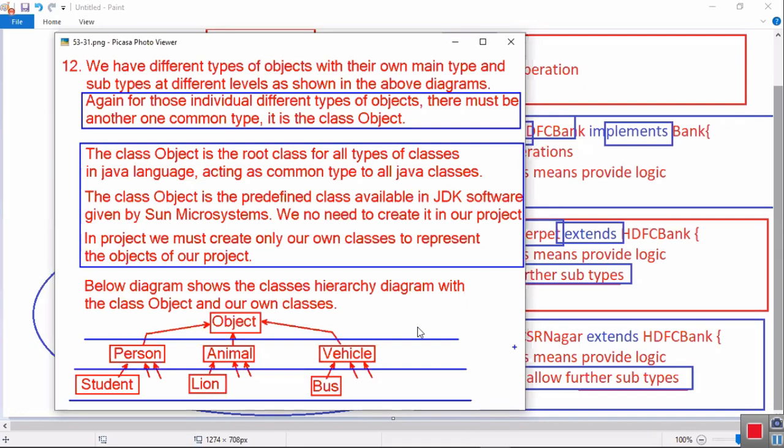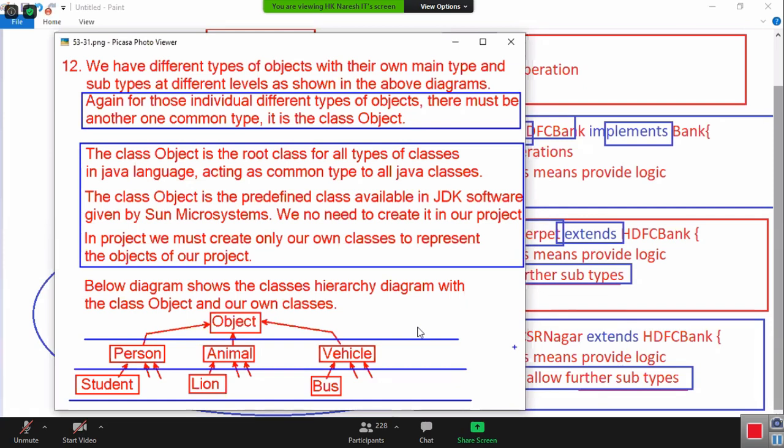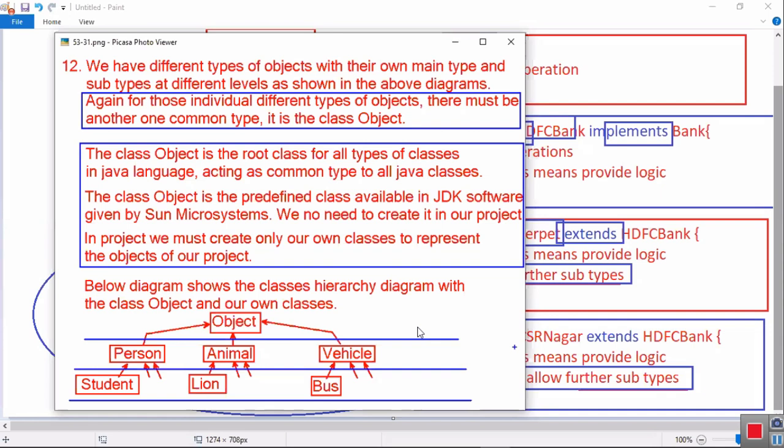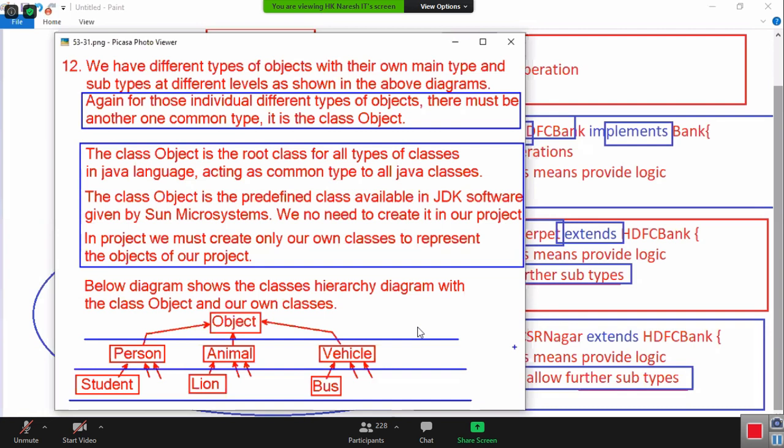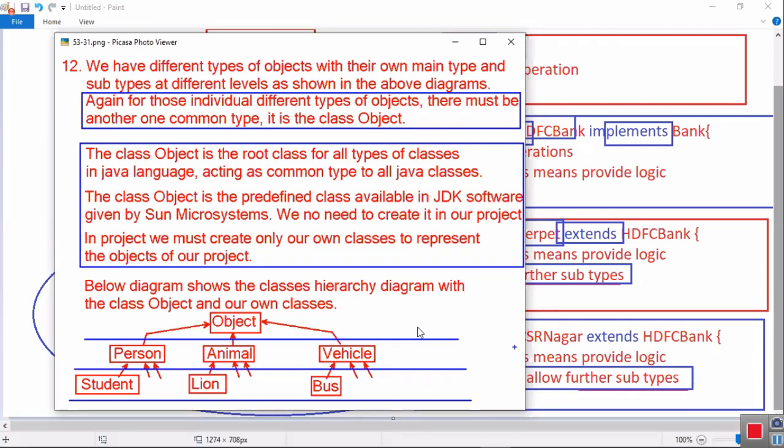Okay. When you create multiple objects in the programming world, all these are objects, so to represent them as objects, we need one common superclass. That common superclass is Object. It is a predefined class. Person, you should create. Student, you should create. Animal, you should create. Lion, you should create. Vehicle, you should create. Bus, you must create. But Object, you must not create. It's predefined, already available.